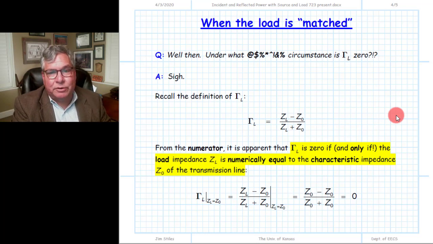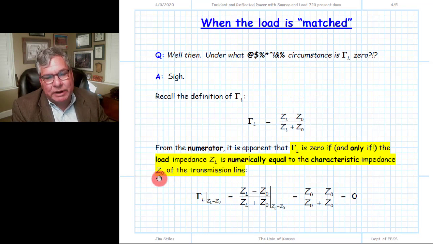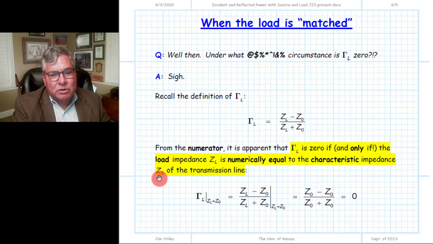So we could then further extend this and ask, under what condition is gamma L equal to zero? And hopefully you know what condition that is. Gamma L, the load reflection coefficient, is going to be equal to zero clearly when ZL is numerically equal to the characteristic impedance of the transmission line, Z0. In other words, gamma L is going to be zero when the load is a, quote, matched load, when it's numerically equal to Z0. And of course, this corresponds to a point on the complex gamma plane at the origin of that complex gamma plane.